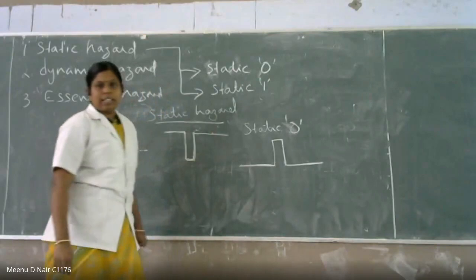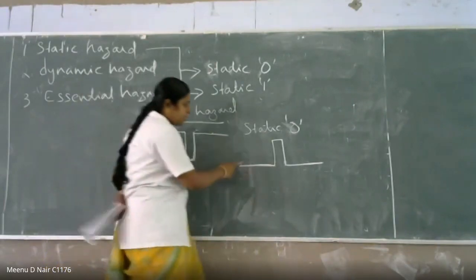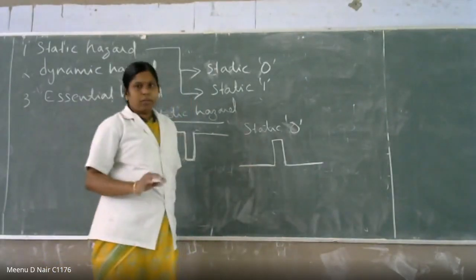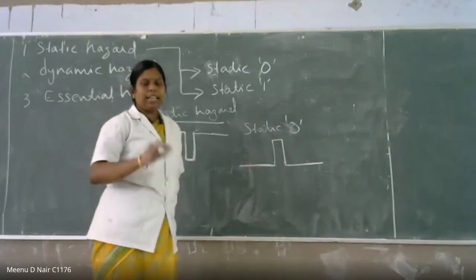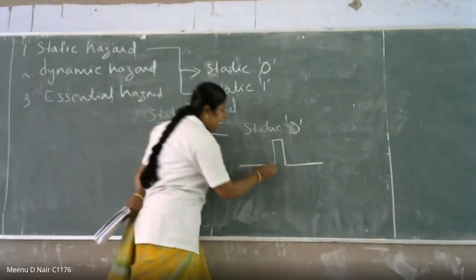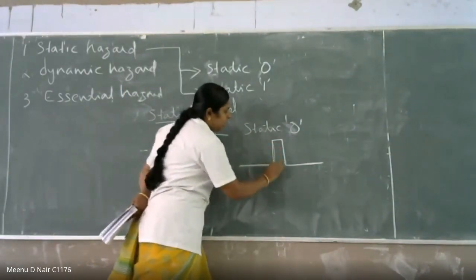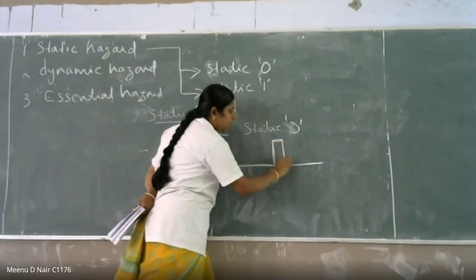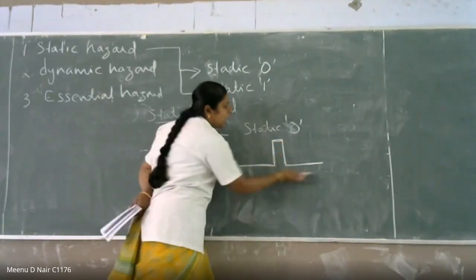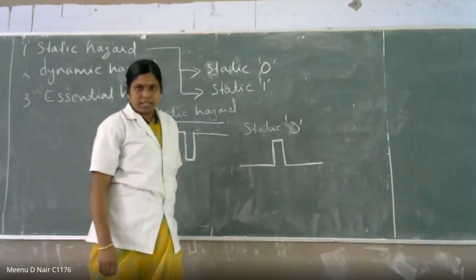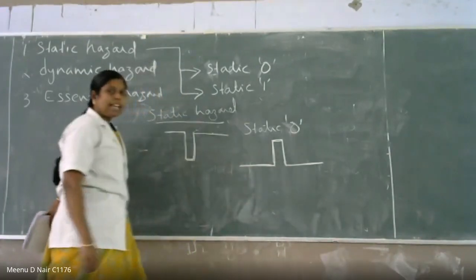Okay, due to the delay in the circuit, you are getting a pulse in the 1 level. It is 0 to 1, then 1 to 0 transition. Again it will be remaining in the 0 level. That is known as static 0.